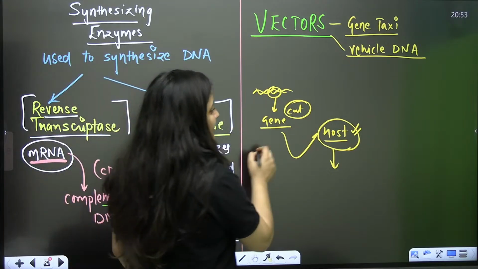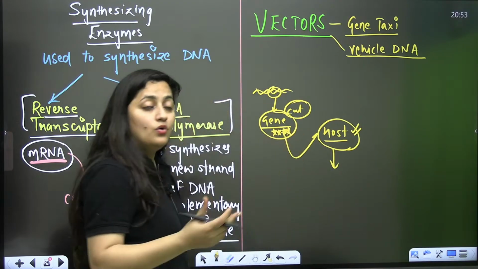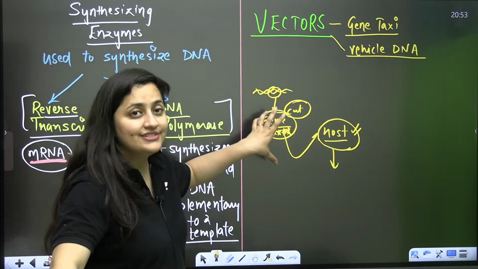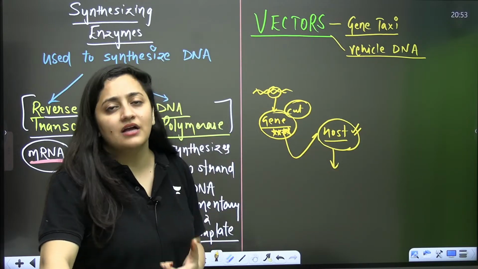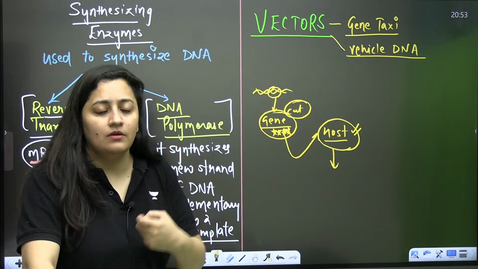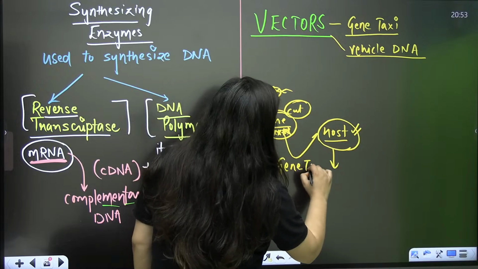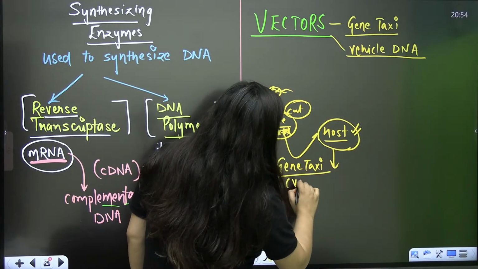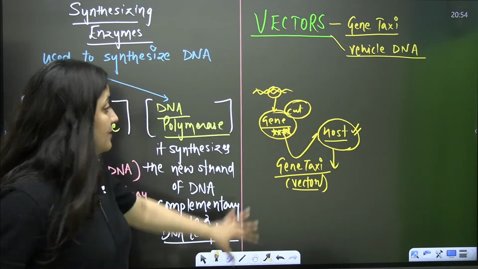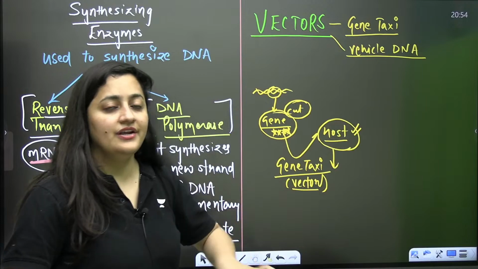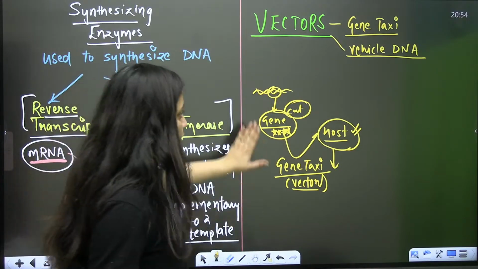So when we have to transfer this desired gene or desired DNA into a host, obviously we need a kind of taxi. We need something which can help us to transfer that. That something is the gene taxi, and it is actually known as the vector, because it can transfer our desired gene into the host, into the bacteria, where it can form multiple copies. That's what you need to remember.